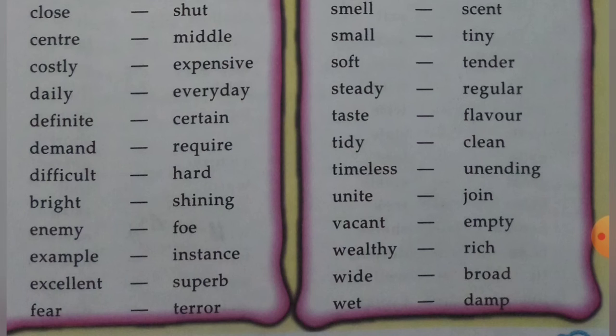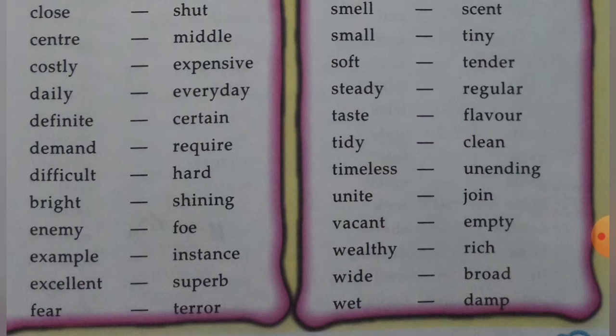Difficult, the same word is hard. Bright, the same word is shining. The synonym of enemy is foe. The synonym of example is instance. The synonym of excellent is superb. The synonym of fear is terror.